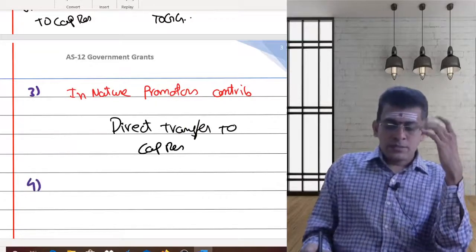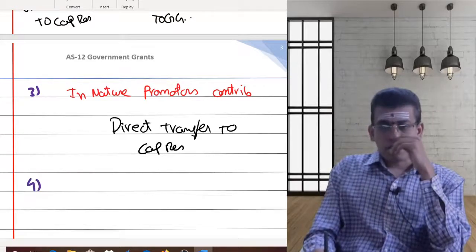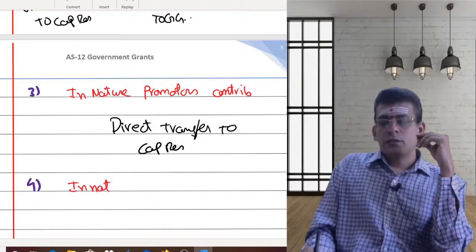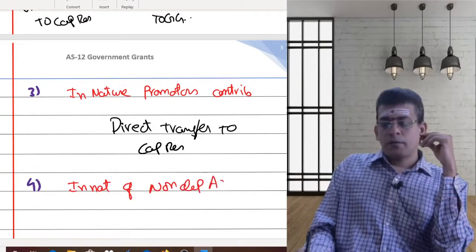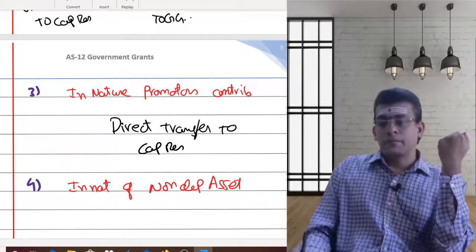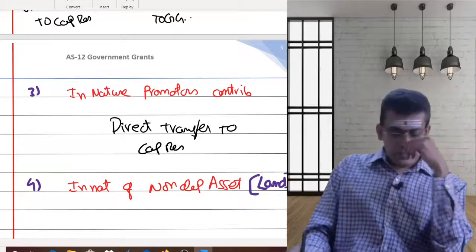Then the next one is a grant in relation to a non-depreciable asset. Government is giving a grant in the nature of a non-depreciable asset such as land. So government is giving you some land.